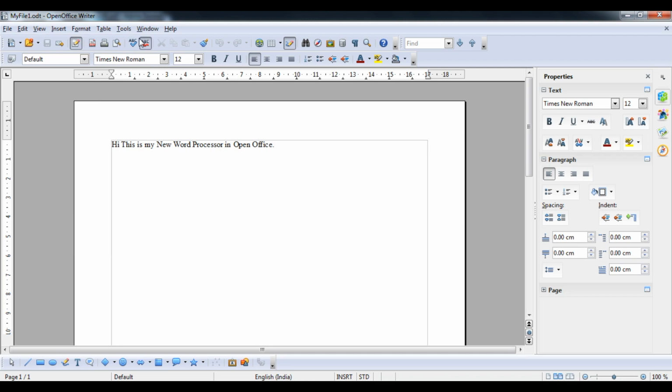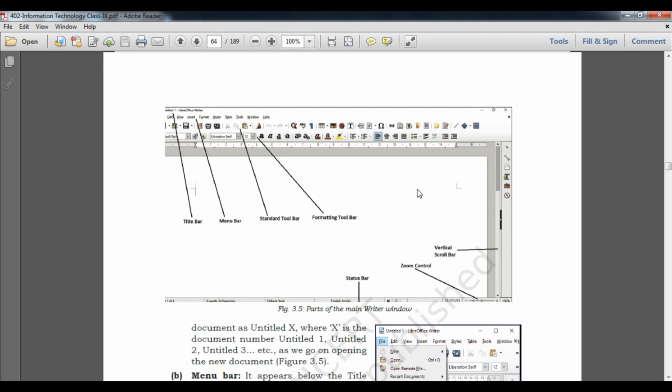Suppose that spelling checking, grammar, print, PDF, whatever. It may be definitely inside the particular menu bar. So it is a shortcut, icon based. Now next one thing we will understand, formatting bar.